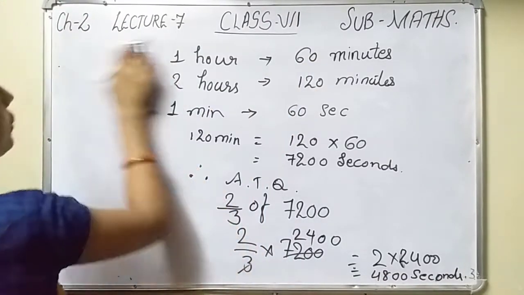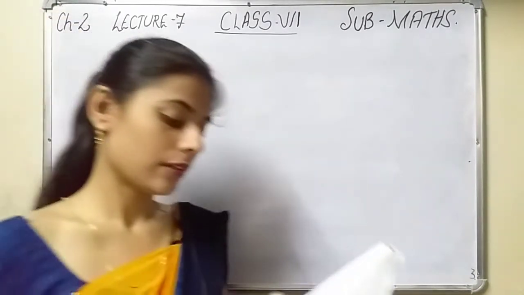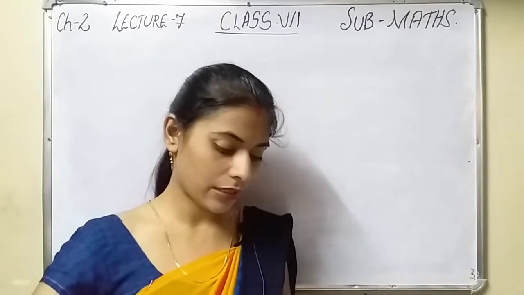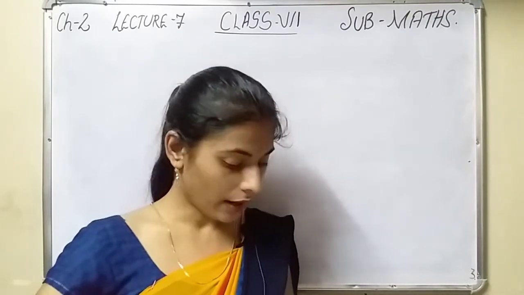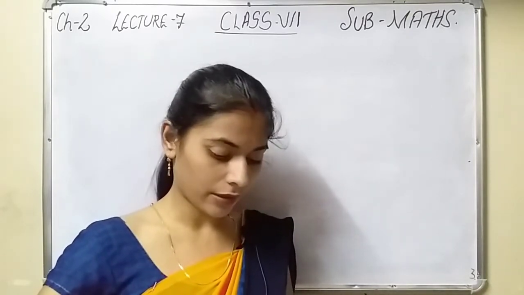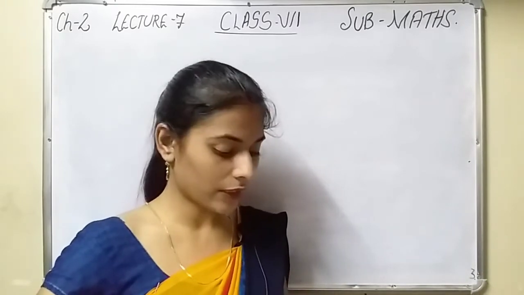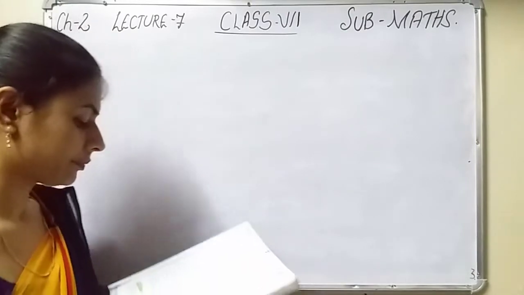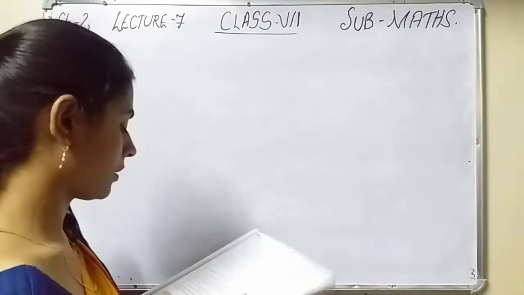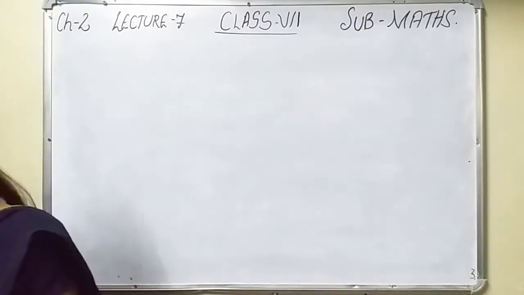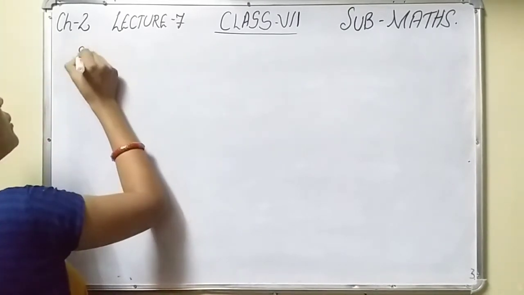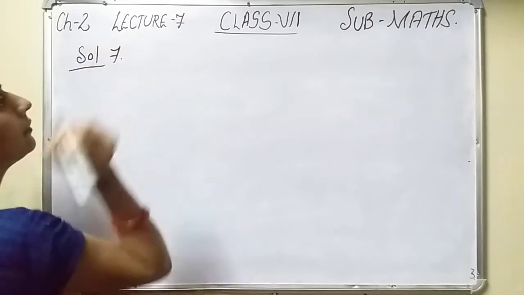Now see solution number 7. See what is the question given here. A designer uses 2 by 3 meter of cloth to stitch a dance costume. If 150 such dance costumes are needed, then how many meters of cloth will the designer be using? Now see, first of all, solution number 7.